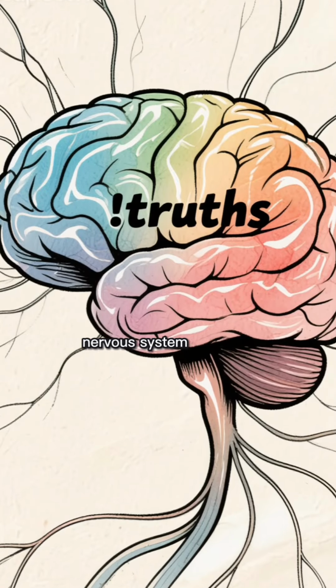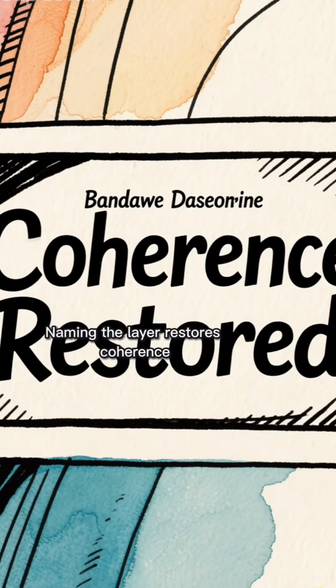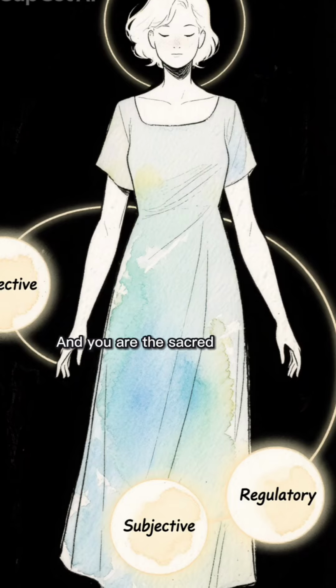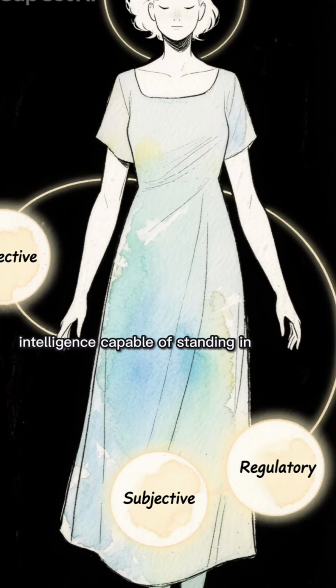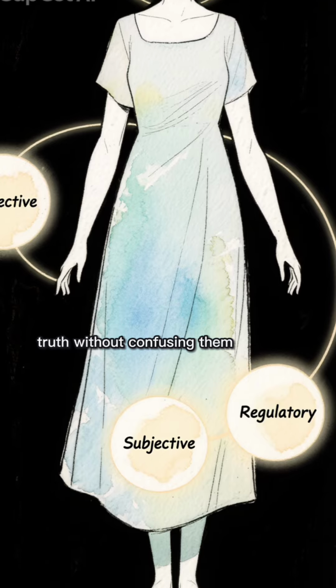Truth is layered inside the nervous system. Disagreement is often structural, not malicious. Naming the layer restores coherence. And you are the sacred intelligence capable of standing in objective, subjective, and regulatory truth without confusing them.